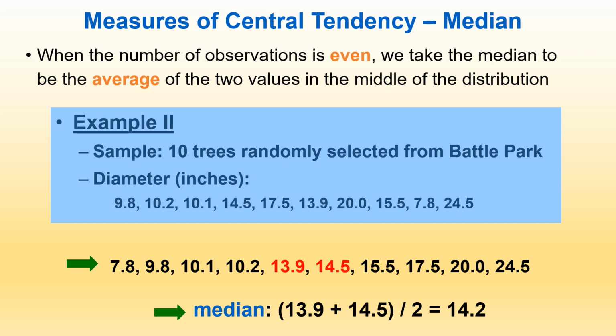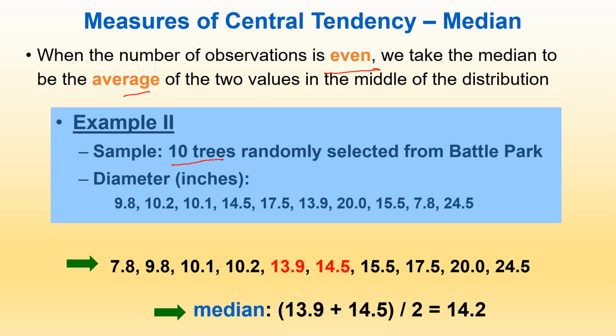Then, when the number of observations is even, we take the median to be the average of the two values in the middle of the distribution. Here is the example. 10 trees randomly selected from Battle Park. The diameter of trees in inches is 9.8, 10.2, 10.1, 14.5, 17.5, 13.9, 20, 15.5, 7.8 and 24.5.